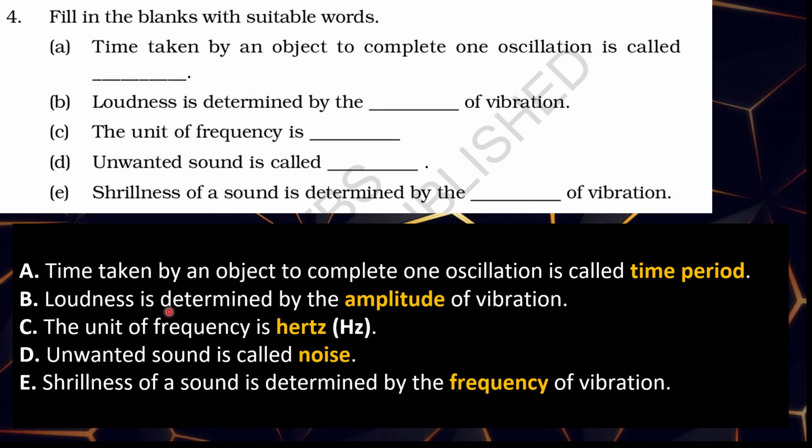Fourth main, fill in the blanks. A. Time taken by an object to complete one oscillation is called time period. B. Loudness is determined by the amplitude of vibration. C. The unit of frequency is Hertz. D. Unwanted sound is called noise. E. Shrillness of a sound is determined by the frequency of vibration.